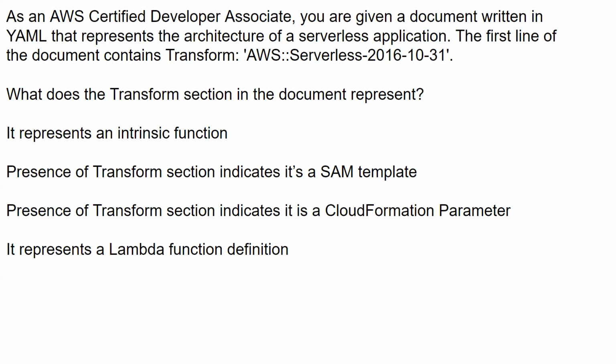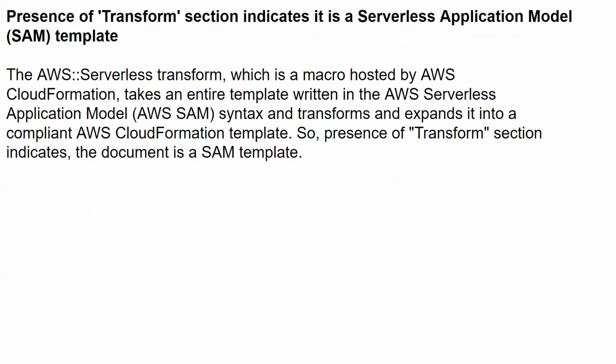As an AWS Certified Developer Associate, you are given a document written in YAML that represents the architecture of a serverless application. The first line of the document contains Transform: AWS::Serverless. What does the transform section in the document represent? An intrinsic function. Presence of transform section indicates it's a SAM template. Presence of transform section indicates it's a CloudFormation parameter. It represents a Lambda function definition. All right, it indicates that it's a SAM template.